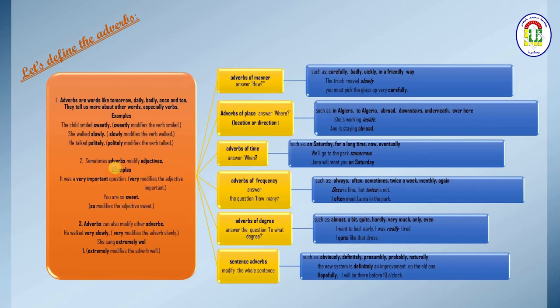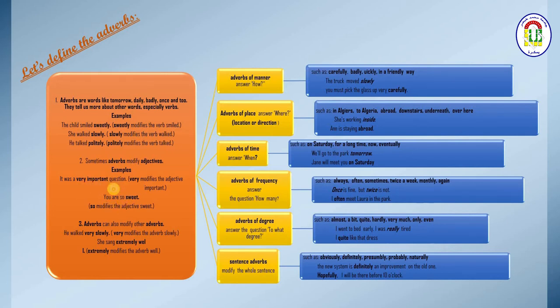It gives more details to the important question. Important is an adjective and very modifies it. Now I may say it is an important question and I stop. But when I say it is a very important question, here I want to clarify the degree of its importance.